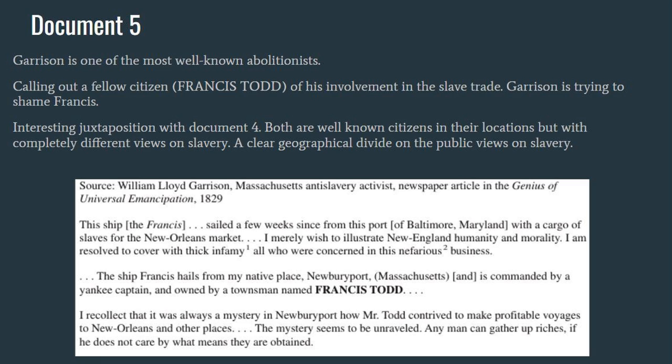In this document, he is calling out a fellow citizen, Francis Todd, of his involvement in the slave trade. Garrison is clearly trying to publicly shame Francis Todd. I think there is an interesting juxtaposition with this document and the previous document number 4. Both authors are well-known citizens in their locations, but with completely different views on slavery, showcasing a clear geographical divide on the public views of slavery.